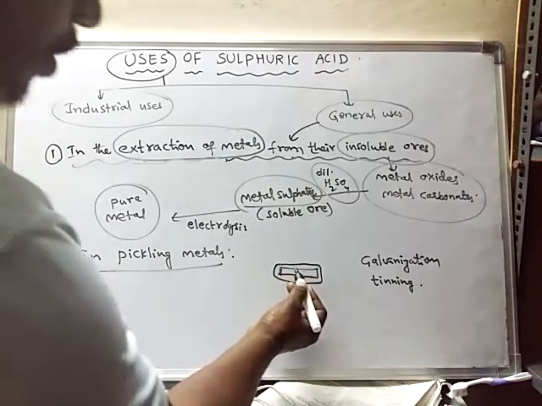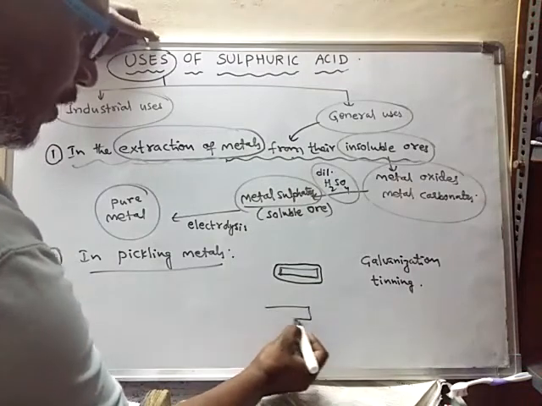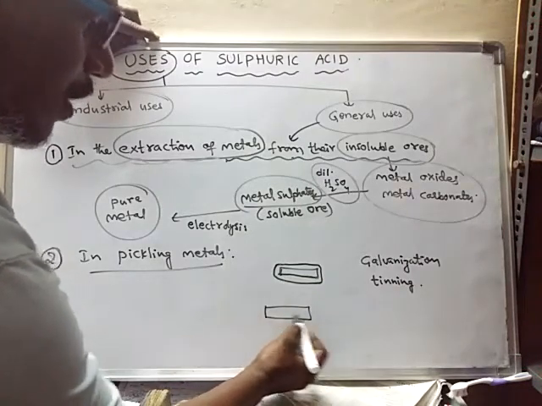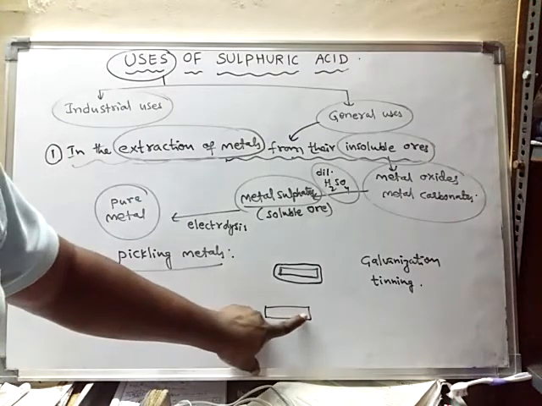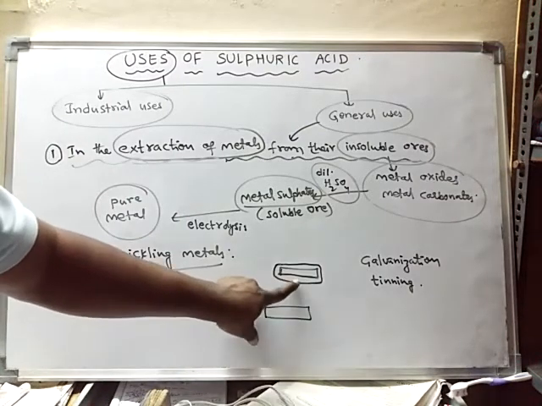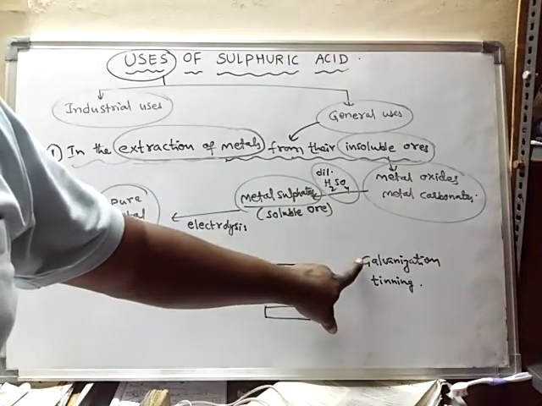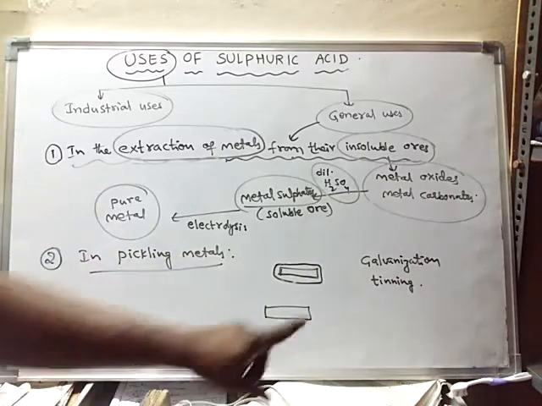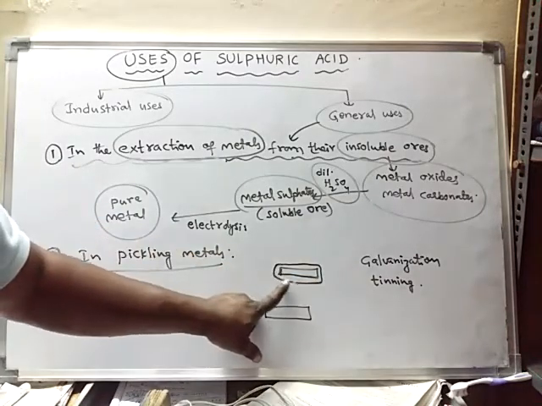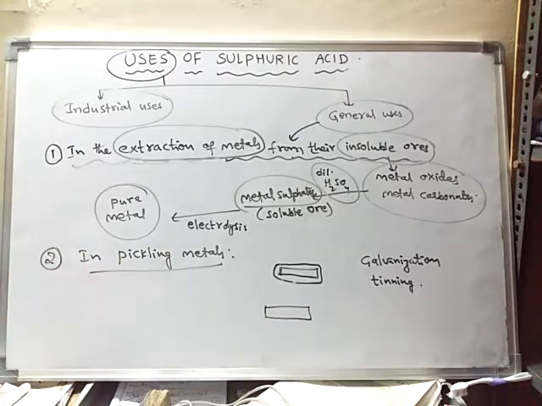To give the protective coating on this metal, the metal should have a very clean surface. Unless the metal has a clean surface, we cannot give a proper coating either by the galvanization process or by the tinning process. So for giving a proper coating, the surface of the metal should be very, very clean.